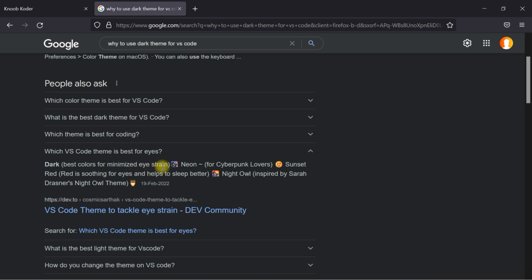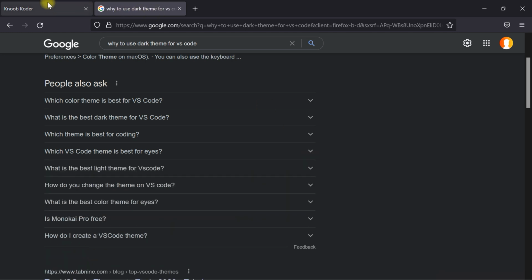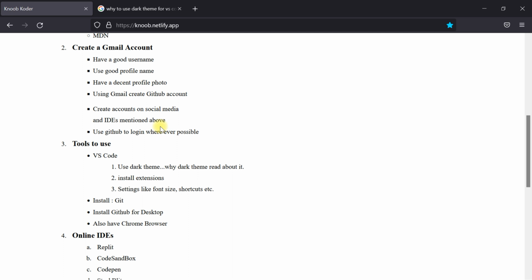Dark base color for minimized eye strain. See why we make use of the dark colors. See, best colors for minimized eye strain. Since we are developers, we'll be exposed to screen light most of the time. Therefore our eyes will go red, there will be strain and all. Red is soothing for eyes and helps you sleep better. Night Owl theme was red. So these are the small reasons. See, these are silly things, and we want to ignore them, but let's not ignore those things either.